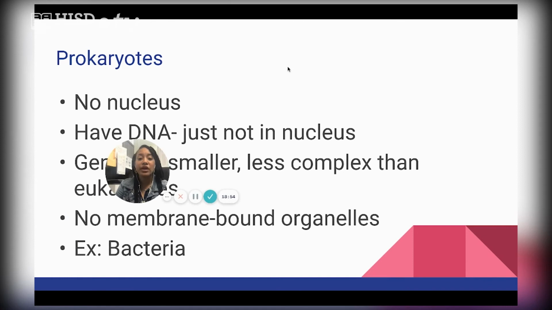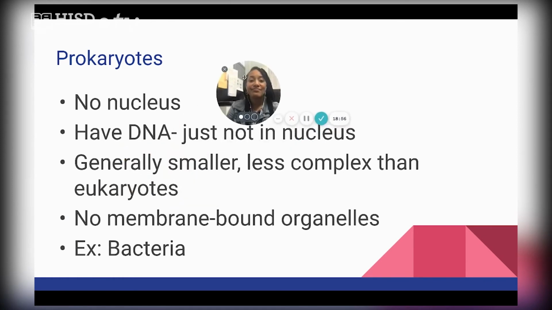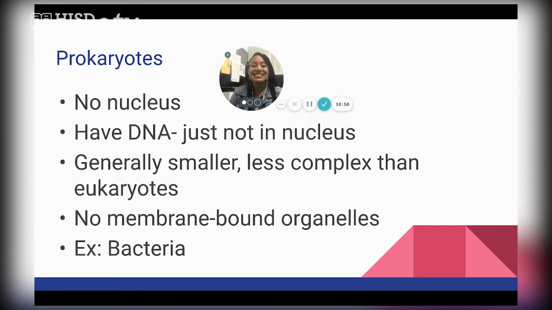Now, because a prokaryotic cell does not have a nucleus and has DNA just kind of floating around, it's really small. And the reason it's really small is because it's not that complex. So it's less complex than the next type of cell that we're going to talk about. Also, prokaryotic cells typically do not have a lot of membrane-bound organelles. So like a nucleus, a vacuole, an endoplasmic reticulum or a chloroplast.